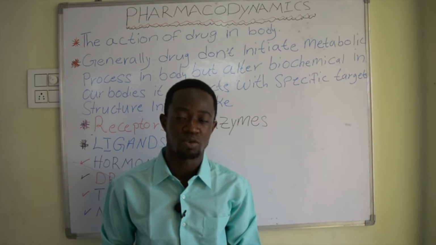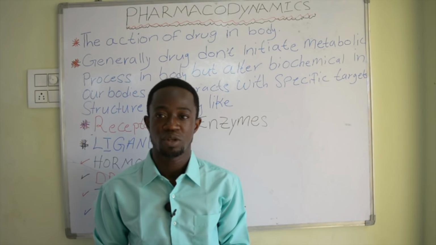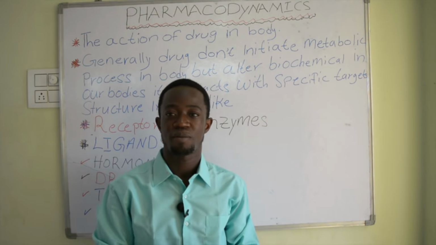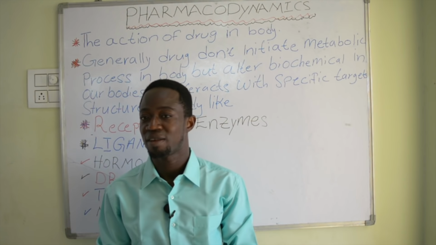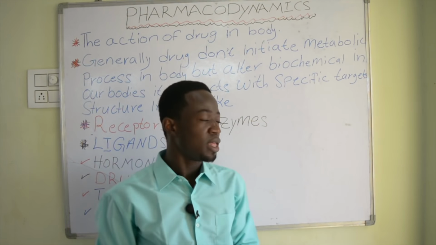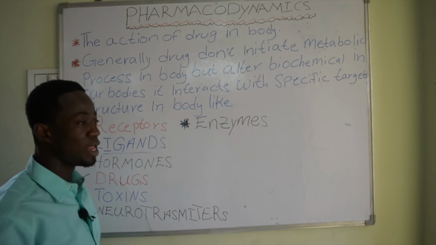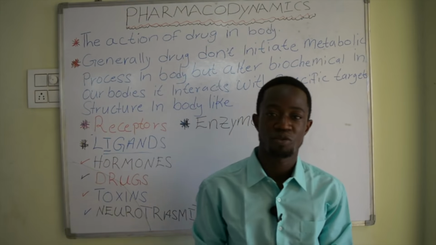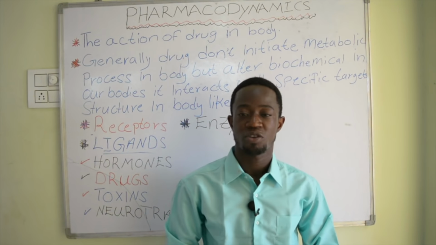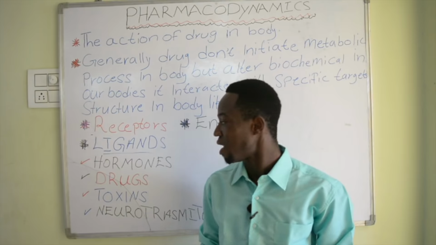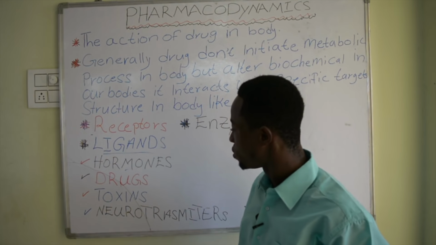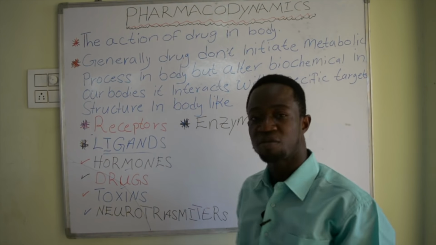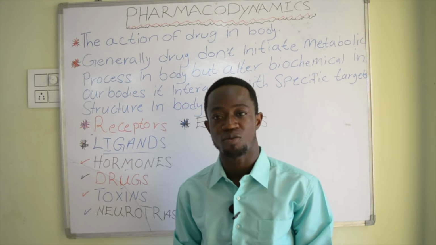Receptors are macromolecules. Receptors are proteins on which a ligand binds to show its pharmacological actions. So what is a ligand? Ligands are substances that bind with the receptor to show its biological action. Examples of ligands are hormones, drugs, toxins, neurotransmitters, and other substances as well.